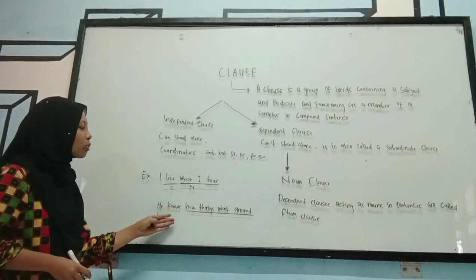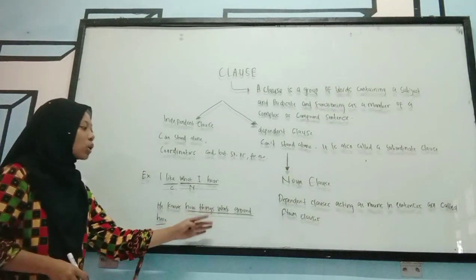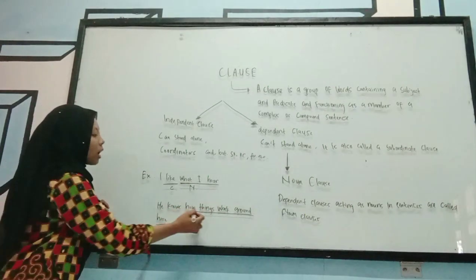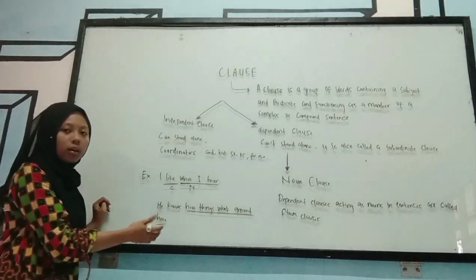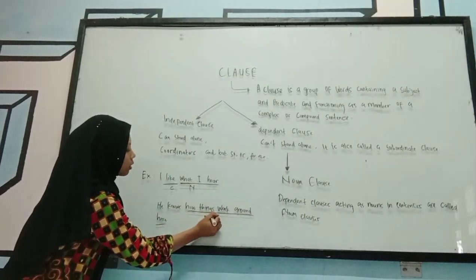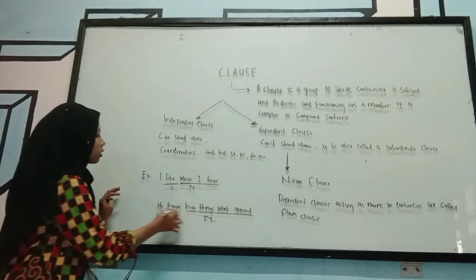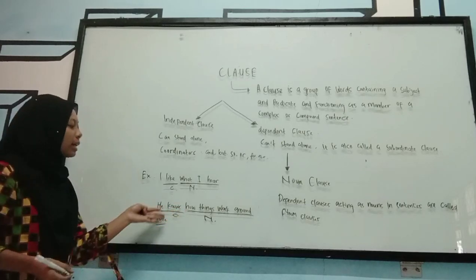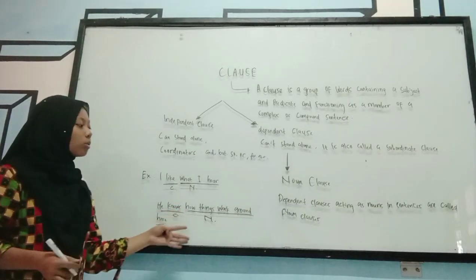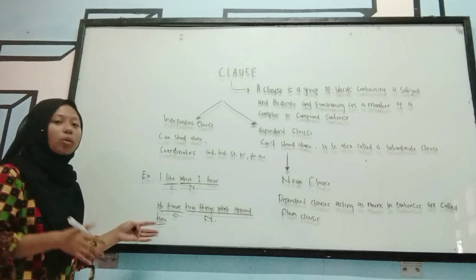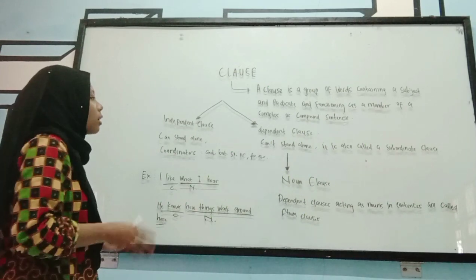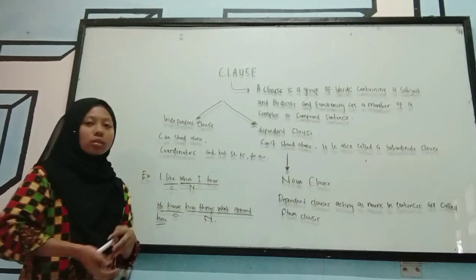Then: He knows how things work around here. How things work around here is a noun clause, and he knows is the main clause. So he knows how things work around here is a noun clause. So that's all about noun clauses.